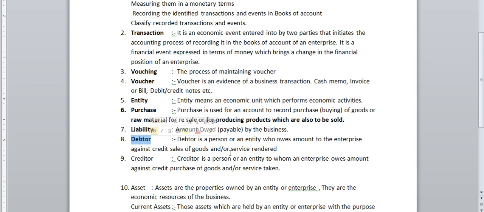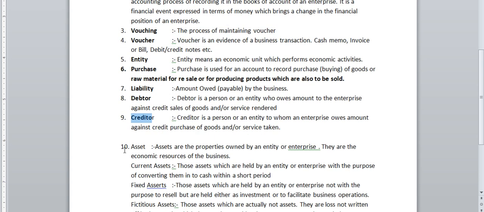A debtor is a person or an entity who owes an amount to the enterprise against credit sale of goods and services rendered. Next one is a creditor. A creditor is a person or entity to whom an enterprise owes an amount against credit purchase of goods and or services taken. Next one is the asset.